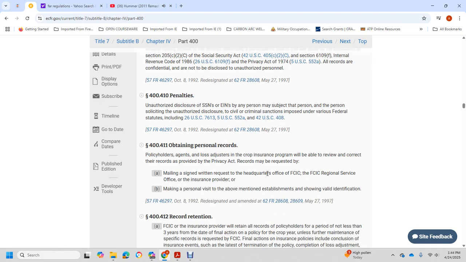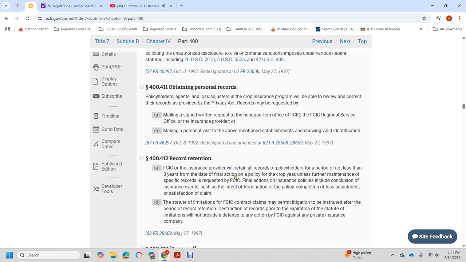400.411 Obtaining personal records. Policyholders, agents, and loss adjusters with crop insurance programs may review and correct their records provided under the Privacy Act. Records may be requested by mailing a signed written request to the headquarters office of the Federal Crop Insurance Corporation, the Regional Service Office, or the insurance provider, or by making a personal visit to the above-mentioned establishment and showing valid identification.